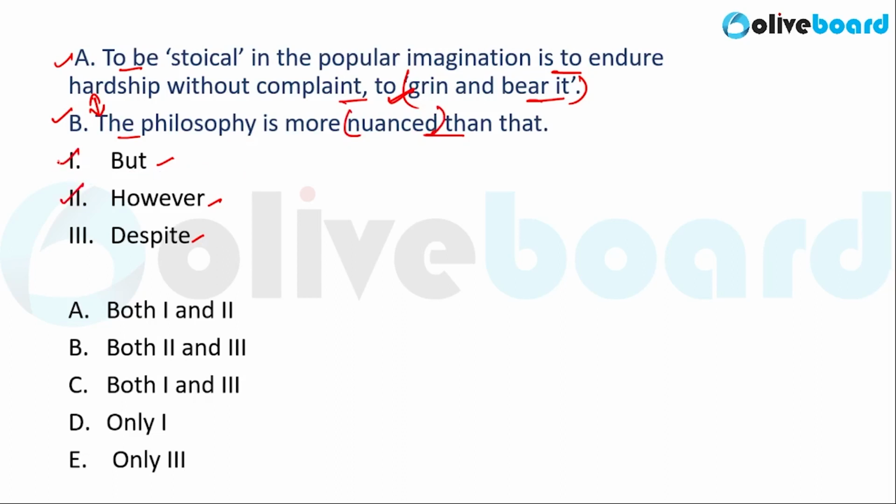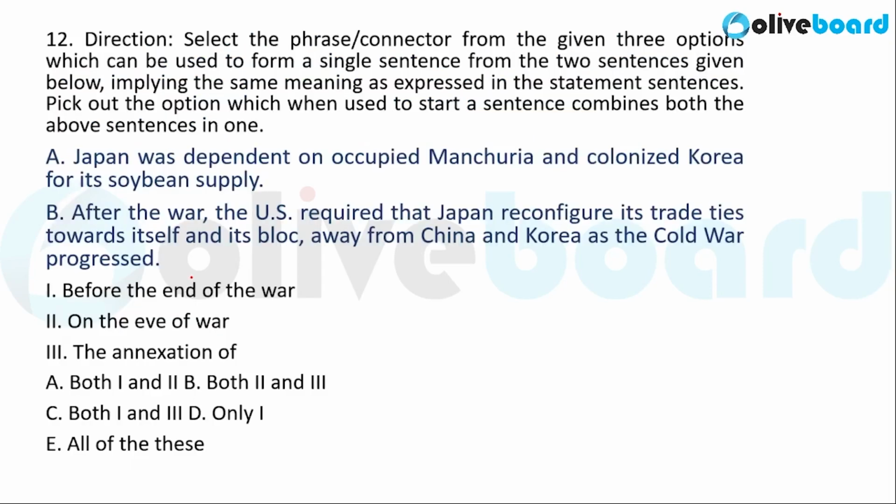So this contrast can be indicated by these two words, that is but and however. So these two sentences can be connected by but and however. But despite cannot be used to connect these two sentences, and option A, that is both 1 and 2, can be correct in this case. So option A here is the correct answer.